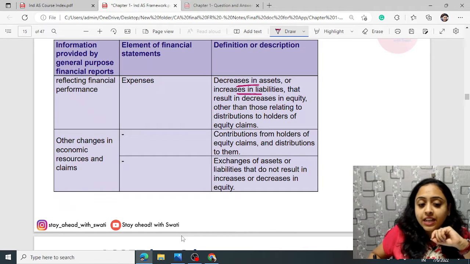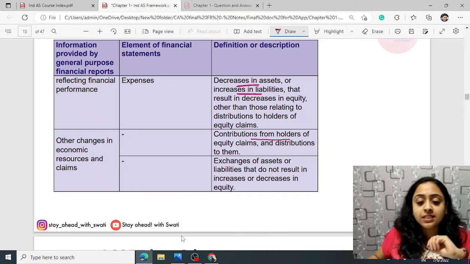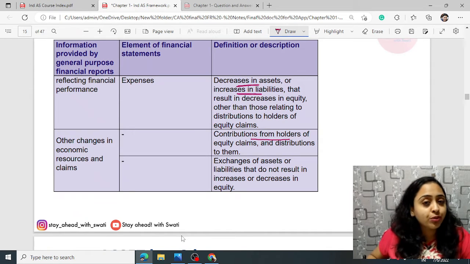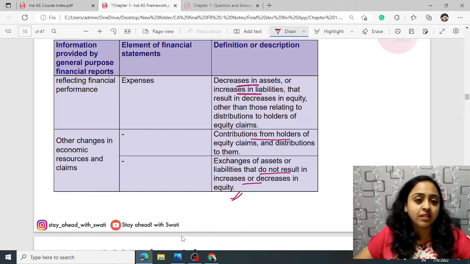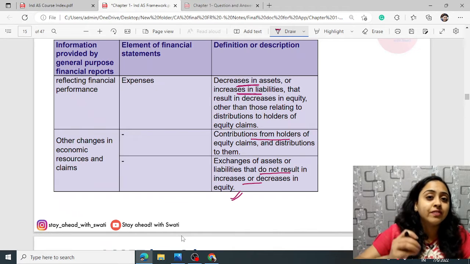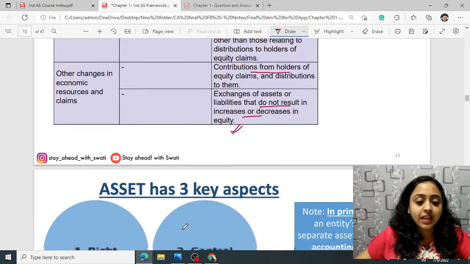Other changes in economic resources and claims will be contributions from shareholders to equity claims and distributions to them, like dividends. Also exchanges of assets or liabilities that do not result in an increase or decrease in equity. These are specific terms described in the framework.